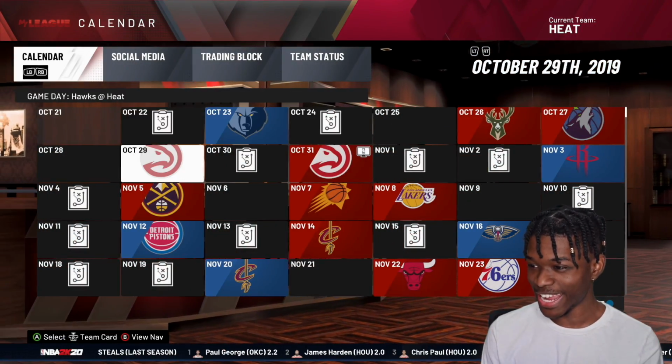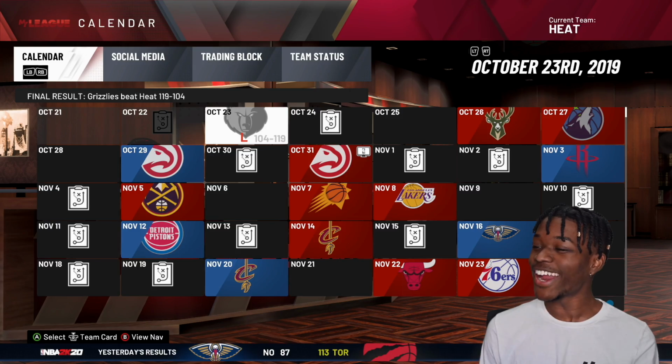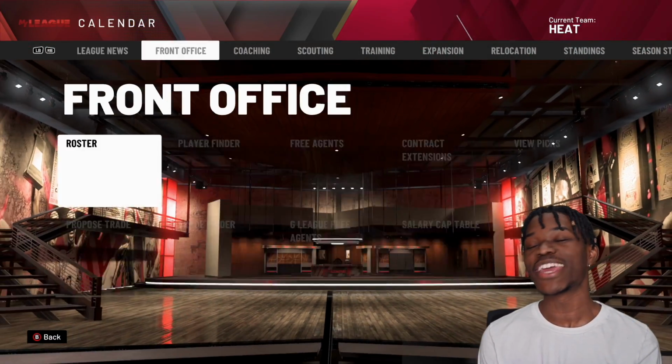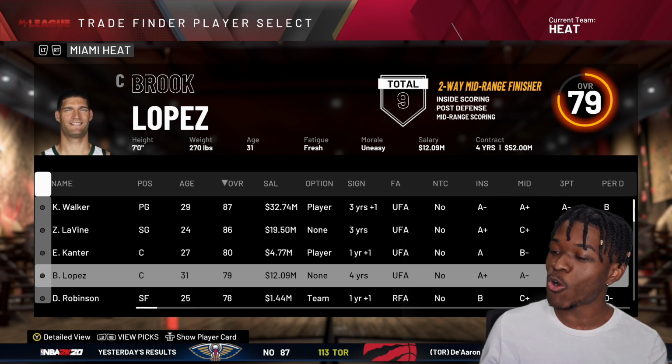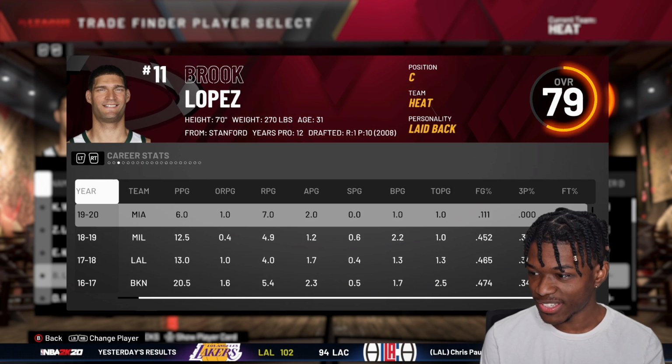So now we simulate. And as soon as that first L hits, right off the rip, somebody is getting traded, and I want to get a better center. I like Enes Kanter, but he's more of a backup center to me. So we'll probably trade Brook Lopez to keep Enes.